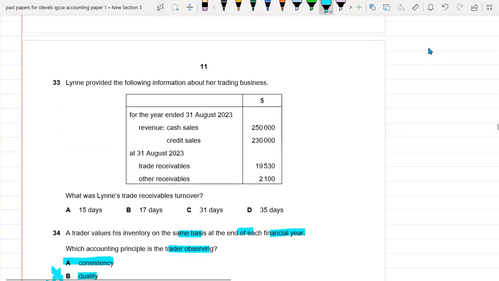In the next question, Laney provided the following information about her trading business. For the year ended 31st August 2023, Laney has two types of sales. The first is 250 and the second is 230,000, which is cash sales. At 31st August 2023, trade receivables are 19,530 and other receivables are 2,100. What was Laney's trade receivables turnover?